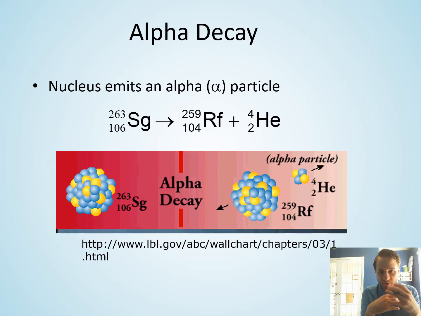Okay, so an example of alpha decay is given in this nuclear reaction here. Again, notice the subscripts are the atomic numbers for the different nuclei, and the superscripts are the atomic mass numbers for these different nuclei. And see here that this thing decays into some smaller nucleus plus then a helium particle.